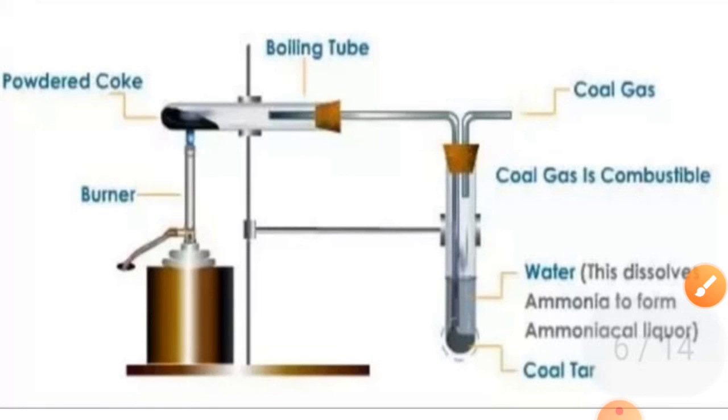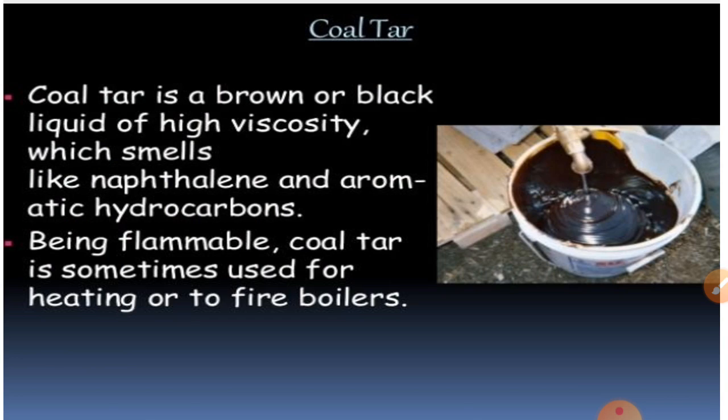Now next is coal tar. Coal tar is a black thick liquid. Okay, a black thick liquid, and it has an unpleasant smell, and it is a mixture of about 200 substances, and it is used for making perfume. It has an unpleasant smell, but it is used for making perfume, naphthalene balls, drugs, synthetic dyes, plastics, roofing, and so on.